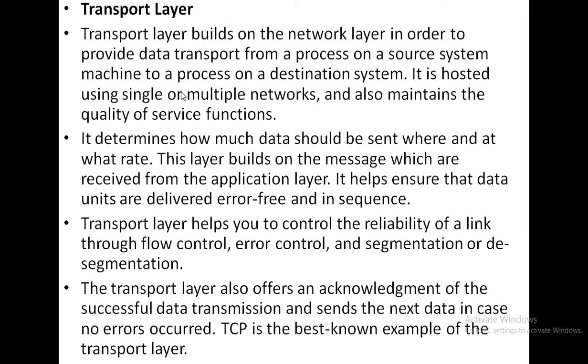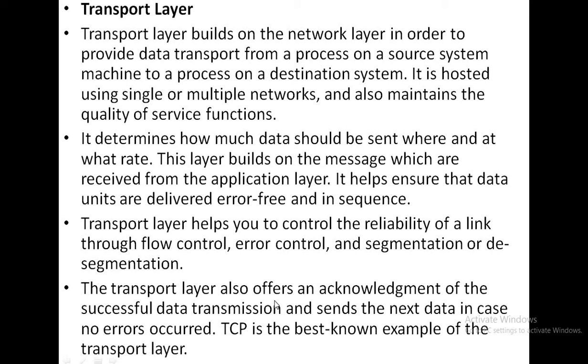So next is the transport layer. The transport layer builds on the network layer in order to provide data transport from a process on a source system machine to a process on a destination system, and it determines how much data should be sent, where and at what rate. This layer builds on the messages which are received from the application layer. Okay. So the transport layer helps you to control the reliability of a link through flow control, error control, and segmentation or desegmentation.